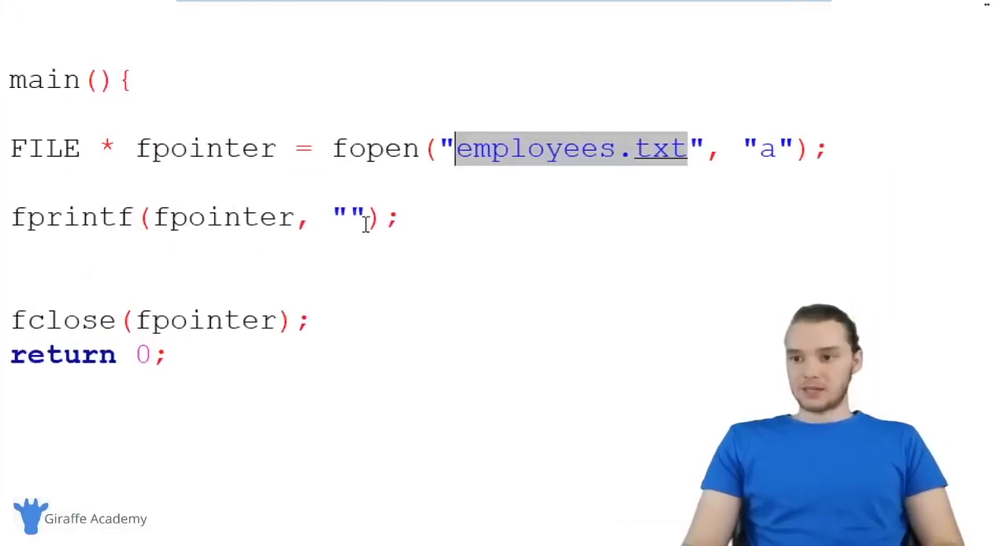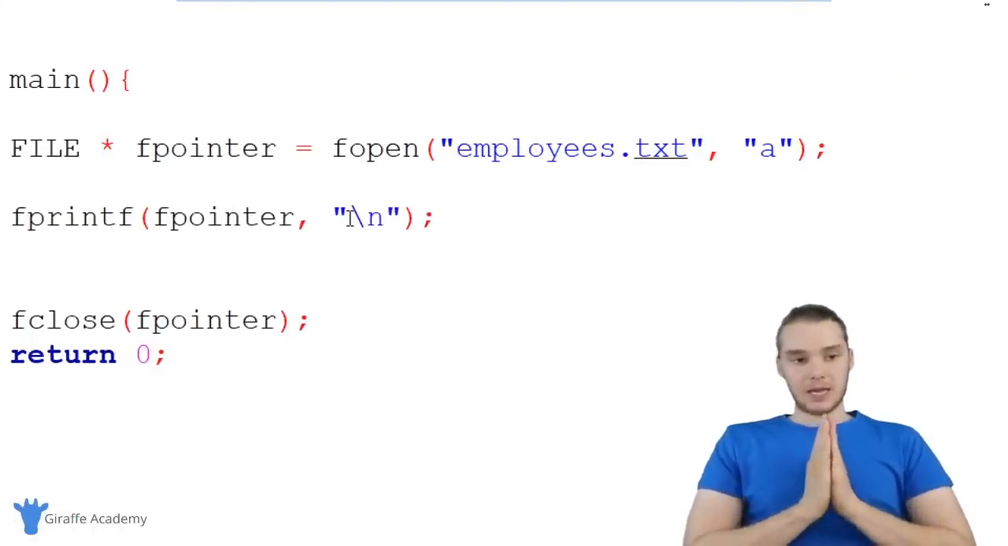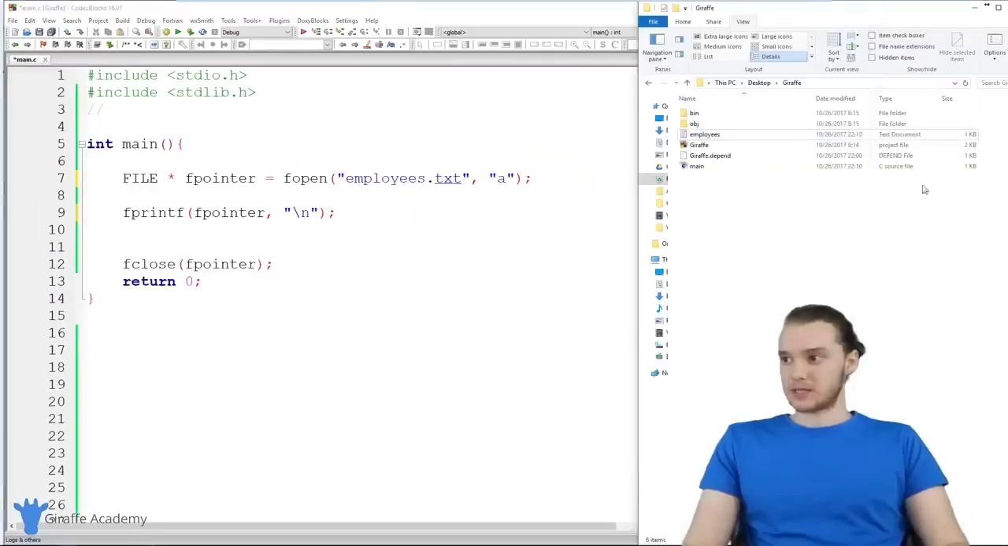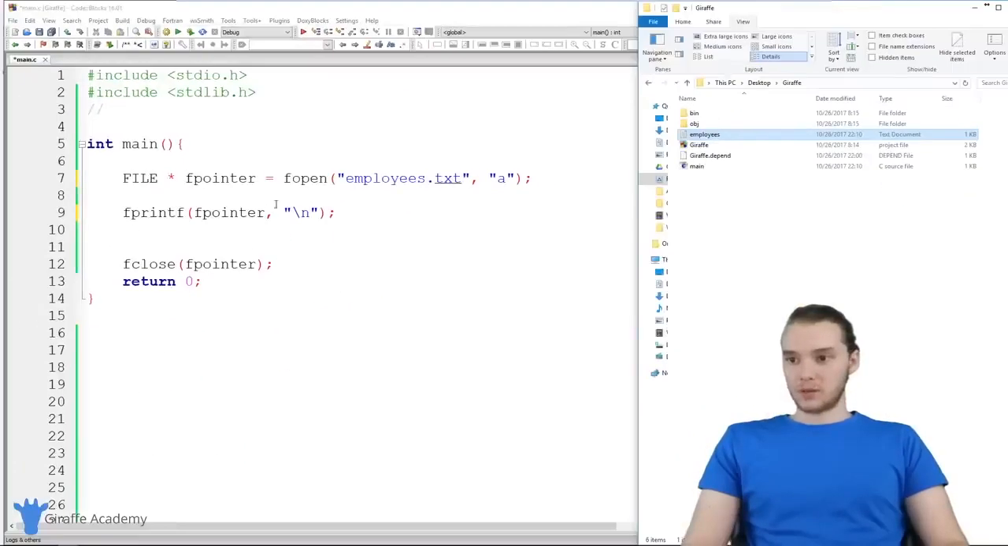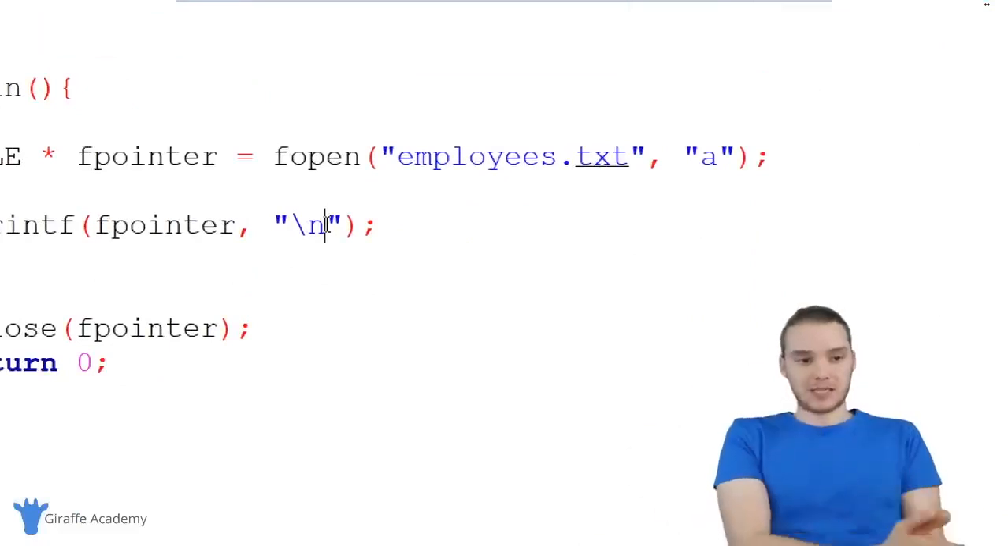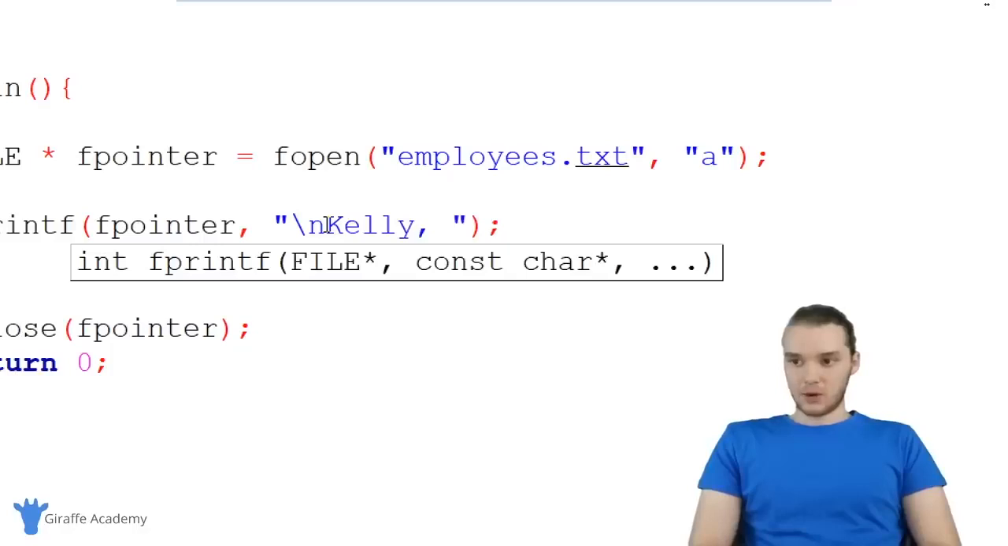And down here inside of this fprintf, I'm just going to print out another employee into the file. The first thing I'm going to do is print out a new line because, and actually let me show you guys in this employees file, there actually isn't a line after this last line. So the last position in this file is over here. I can't actually get onto the line below Oscar. So I'm going to want to print a new line, and this will move the next employee onto the next line. We could say Kelly, and she's going to work in customer service.